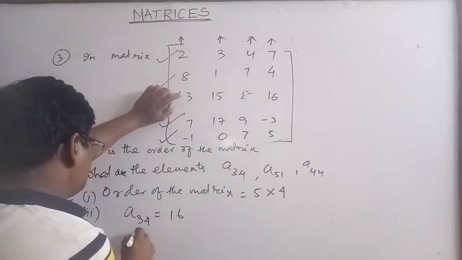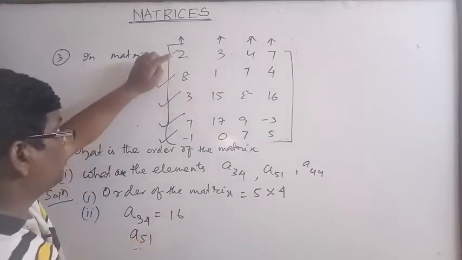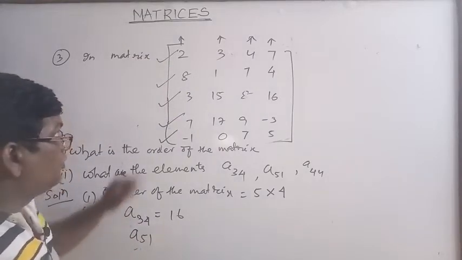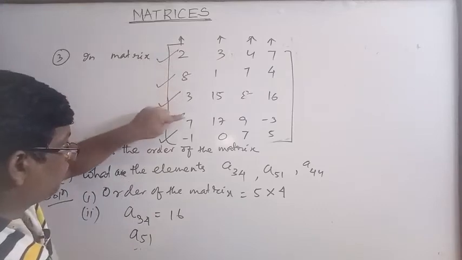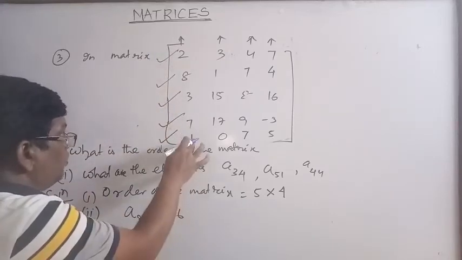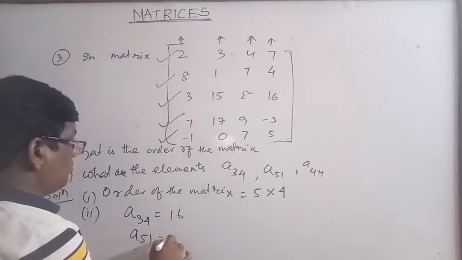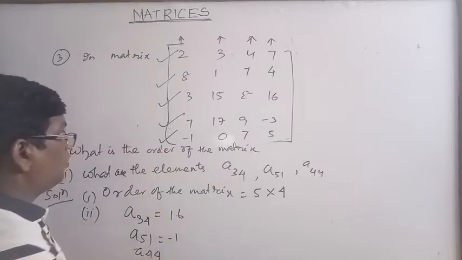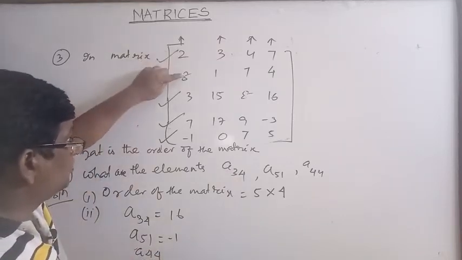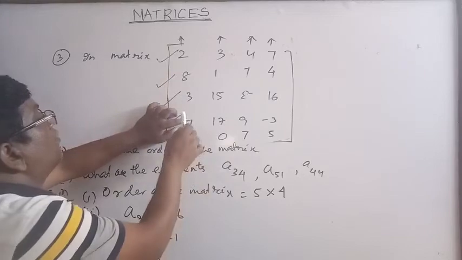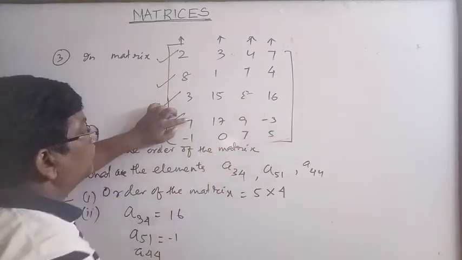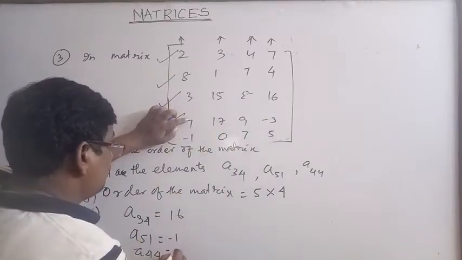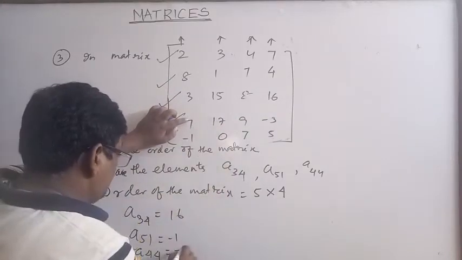And what is A51? Fifth row, first column. A51 means fifth row and first column. 1, 2, 3, 4, 5. This is the fifth row and column 1. So this is equal to -1. And what is A44? Fourth row, fourth column. 1, 2, 3, 4 and 1, 2, 3, 4. So the fourth row, fourth column is equal to -3.